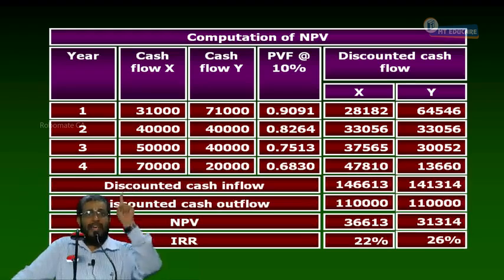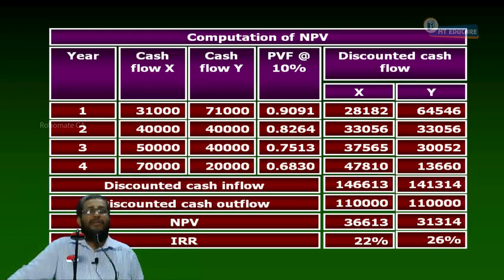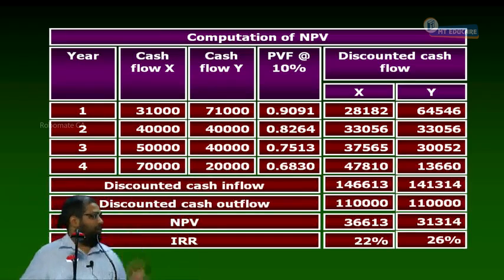Tell me, do NPV and IRR select the same project or different projects? Different projects. Why do they select different projects? Because of the difference in reinvestment rate assumption. What is the reinvestment rate assumption of NPV? Cost of capital. What is the reinvestment rate assumption of IRR? IRR rate. This is why the NPV IRR conflict arises. I have told you the reason.